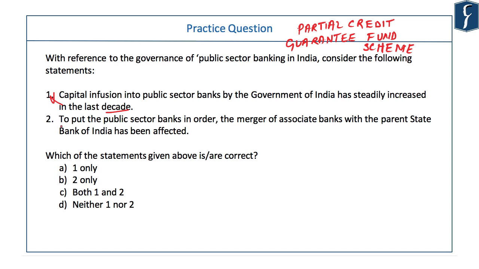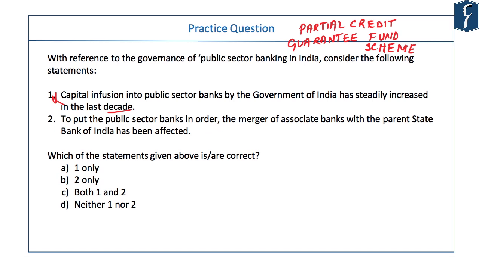The second statement: the merger of associate banks of the parent State Bank of India has been effected. This is a simple factual statement. This is from current affairs and everyone would know this. The second statement is correct, the first is not, so option B is the right option.